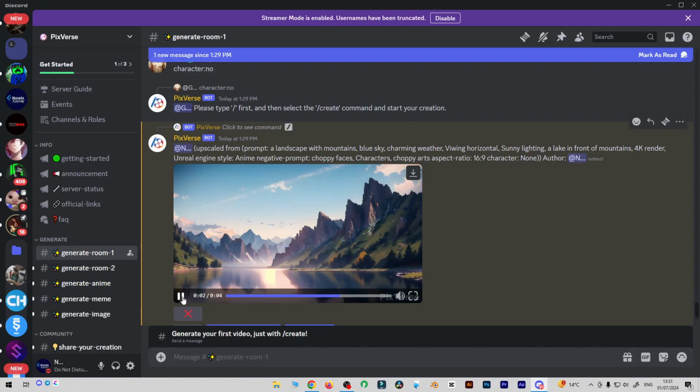You can simply download this one by pressing the download option, and it will open another pop-up window and give you the file. You will get this kind of file, and you can see it is only 4 seconds long.